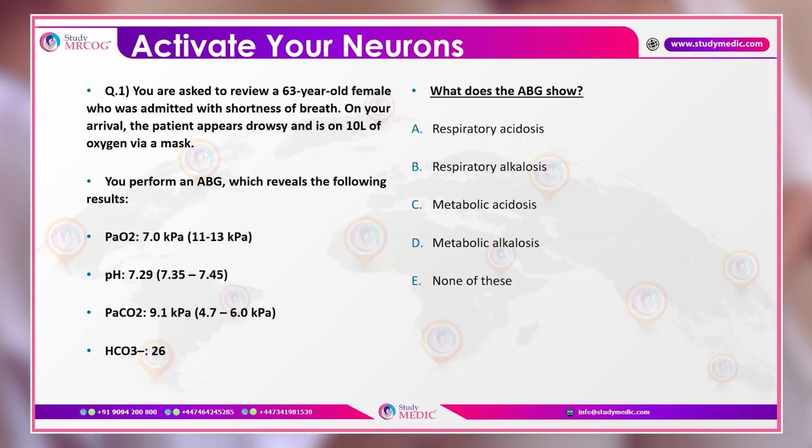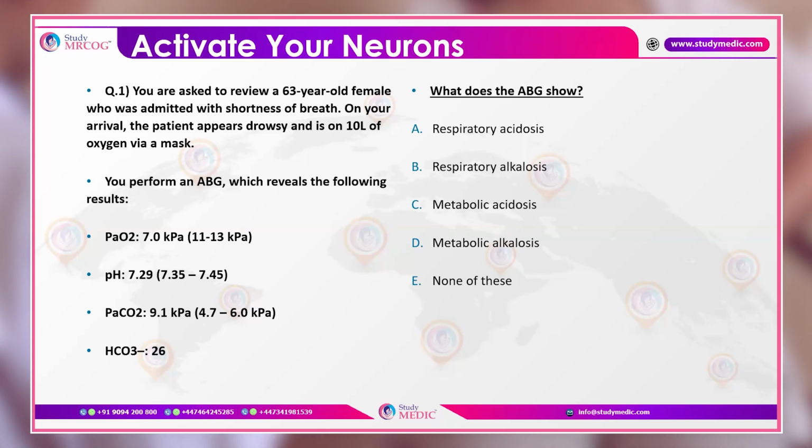PaO2 is 7.0 kilopascals, pH is 7.29, PaCO2 is 9.1, which is on the higher side, and bicarbonate is 26. The question asks what your diagnosis is, what this arterial blood gas is telling: respiratory acidosis, respiratory alkalosis, metabolic acidosis, metabolic alkalosis, or none of these. So now, how to evaluate?